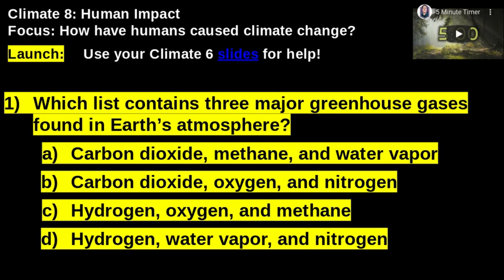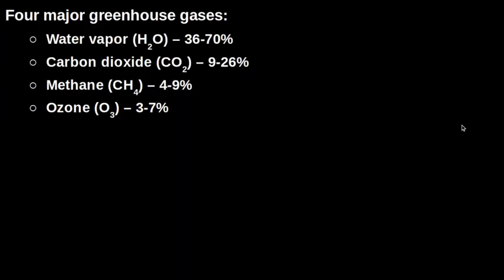All right, welcome back. So this question says, which list contains three major greenhouse gases found in Earth's atmosphere? So the correct answer here was definitely choice A, carbon dioxide, methane, and water vapor. If we look at that slide from Climate 6 from last week, we can see that list of gases there.